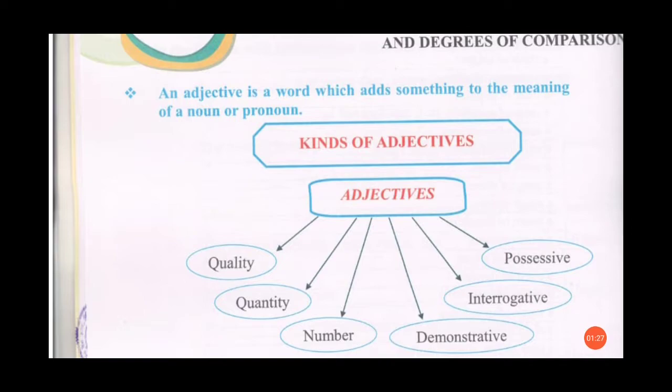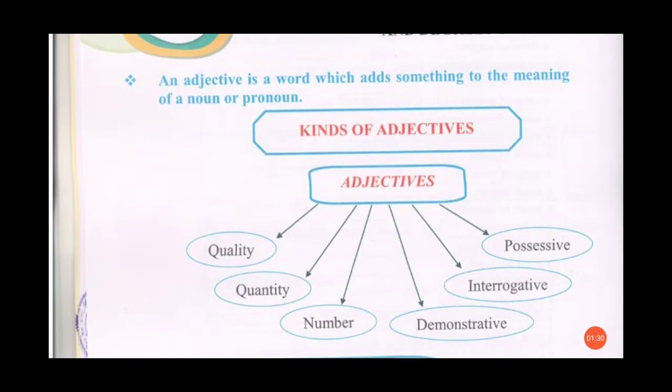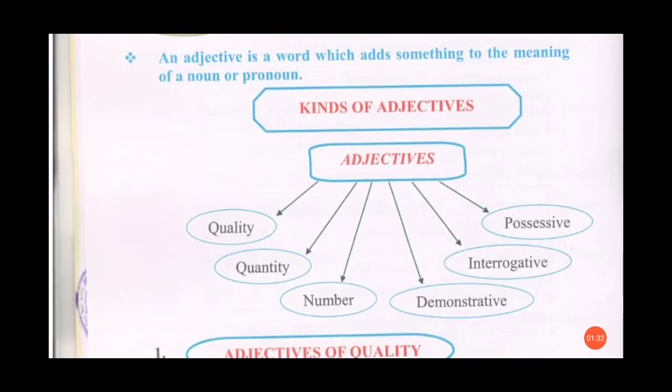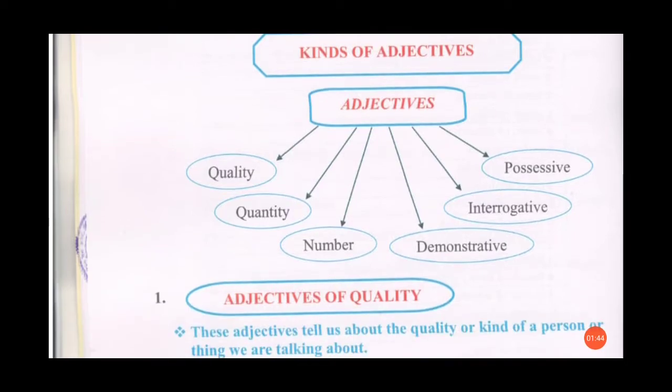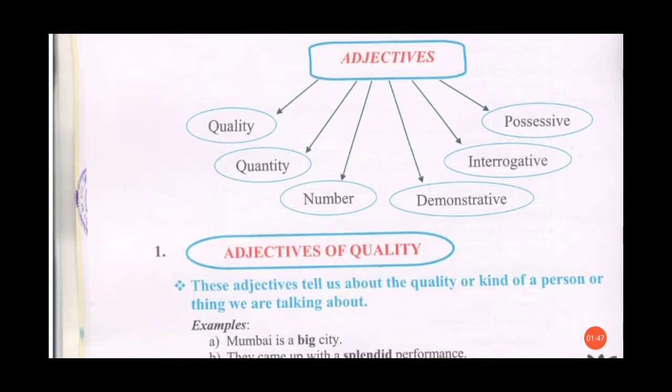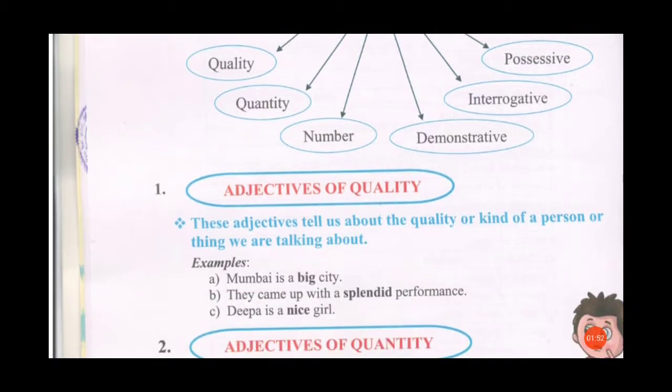Now we'll see the kinds of adjectives. So there are 6 kinds of adjectives: adjectives of quality, adjectives of quantity, adjectives of number, demonstrative adjectives, interrogative adjectives, and possessive adjectives. So one by one we will see what are the kinds of adjectives. The first one is adjectives of quality. And what is adjectives of quality? These adjectives tell us about the quality or kind of a person or thing we are talking about.